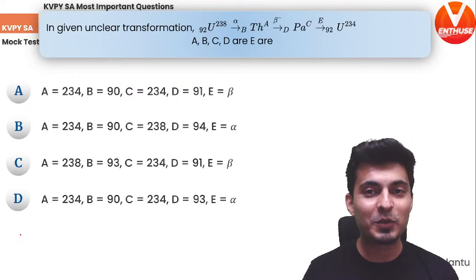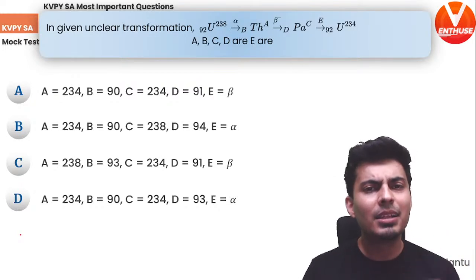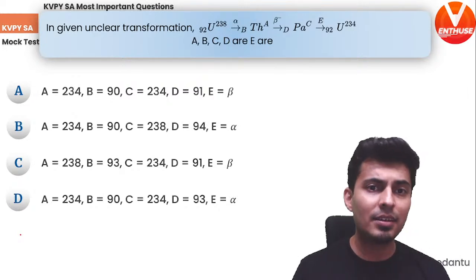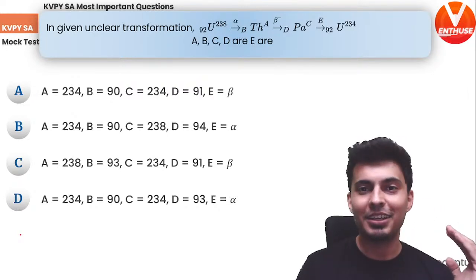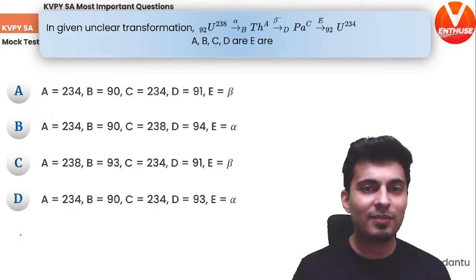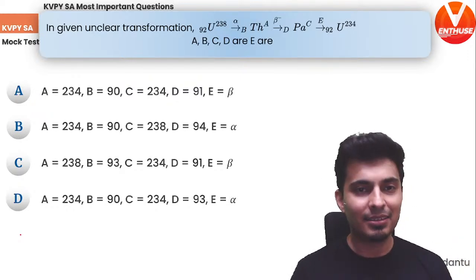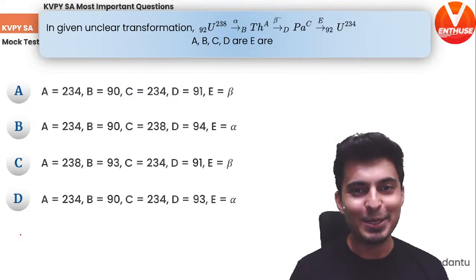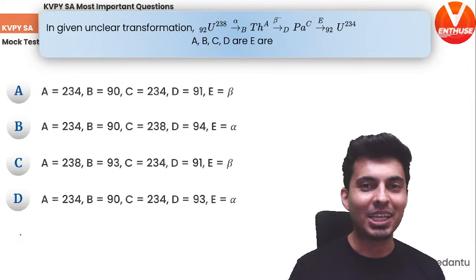Let's see whether we can solve this question from the 12th standard level. But you have already studied nuclear reactions back in 9th or 10th standard, and you would have learnt about alpha, beta decays. Alpha is doubly ionized helium. Beta is nothing but electrons.